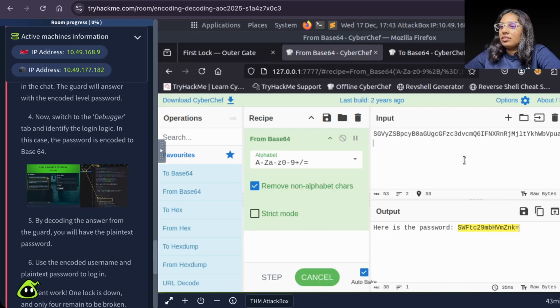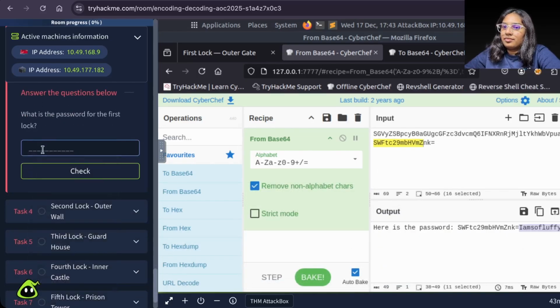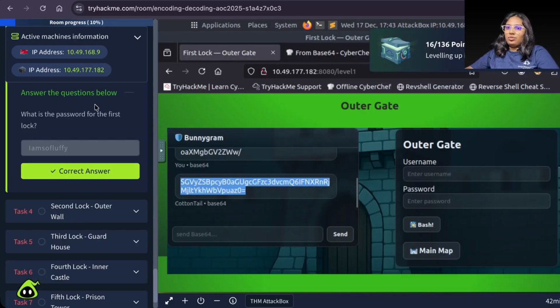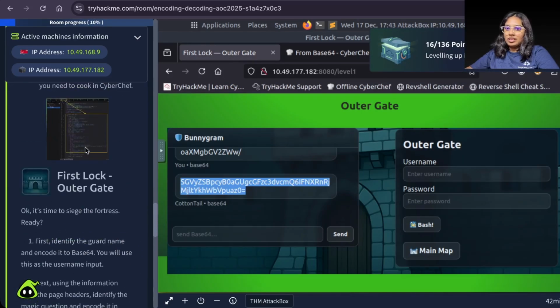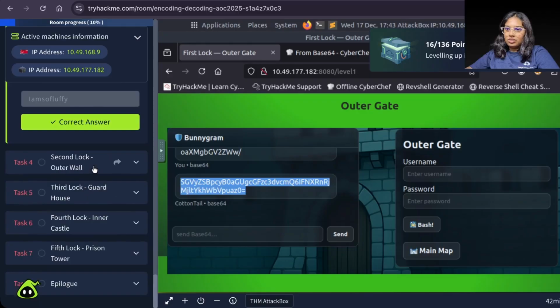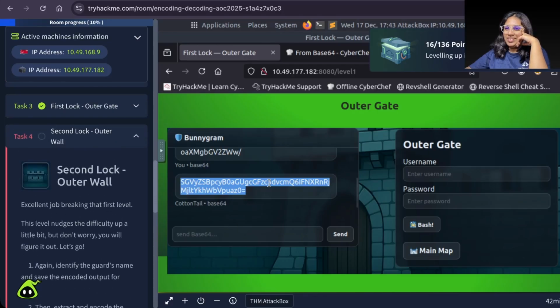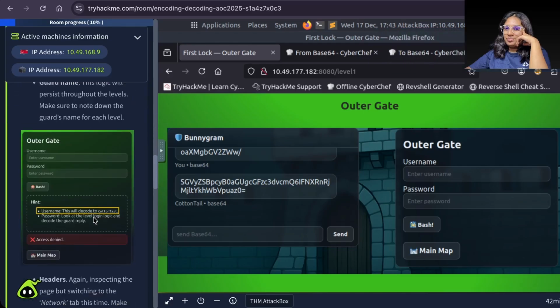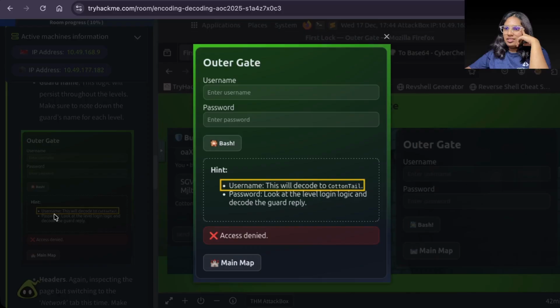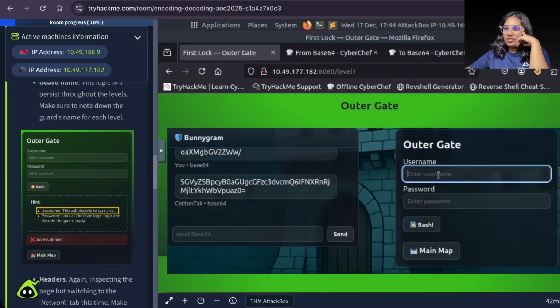I am so fluffy. Now, first log has been cleared. Let us go to second log and oh yes, but what is the username? We got the password, but what is the username in the first place? Hint, this will decode to cottontail. Let us try cottontail.